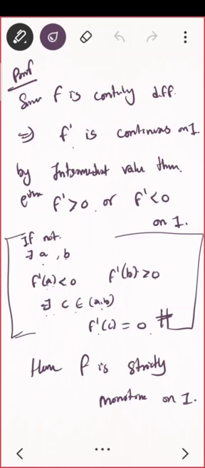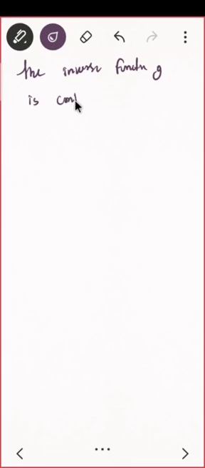And how will you find the derivative? See, the inverse function g is continuous on the interval J, because for g the domain will be J. So let us fix a point.